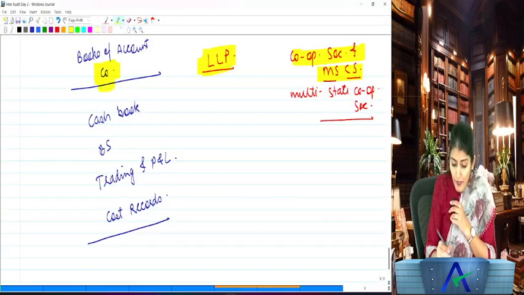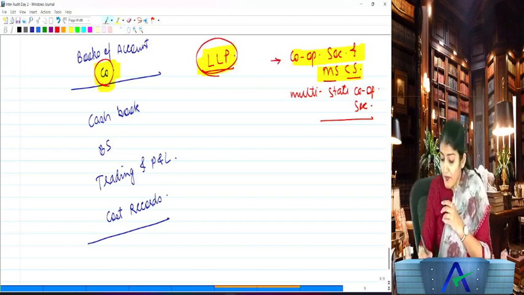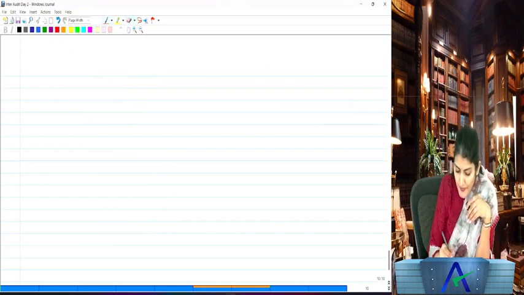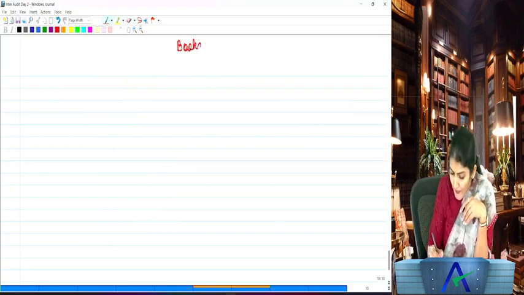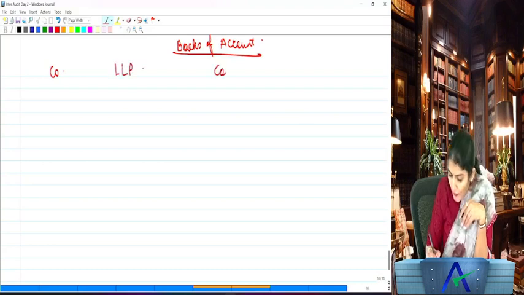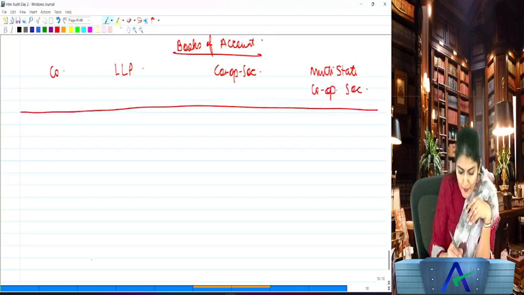Books of account of a company, books of account of an LLP, books of account of the cooperative society, and books of account of the multi-state cooperative society, right? So we can just prepare a summary chart over here. So we have the books of account of a company, books of account of an LLP, books of account of a cooperative society, and books of account of a multi-state cooperative society.